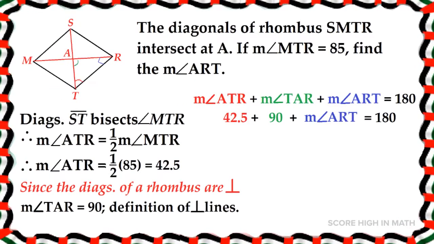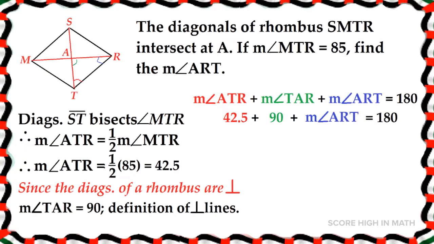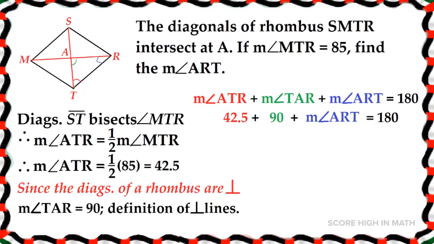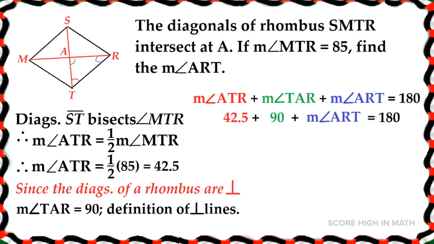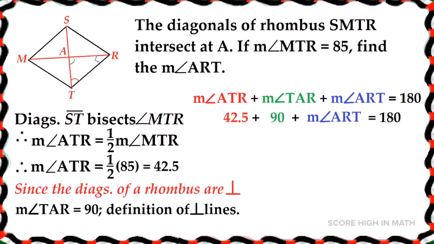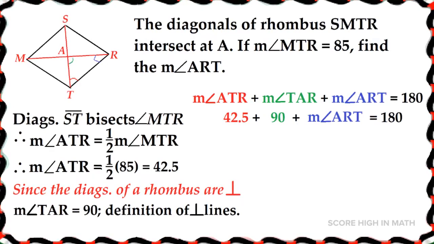The measure of angle ATR plus the measure of angle TAR plus the measure of angle ART is equal to 180. So, substituting the given values in the equation, 42.5 plus 90 plus the measure of angle ART is equal to 180.